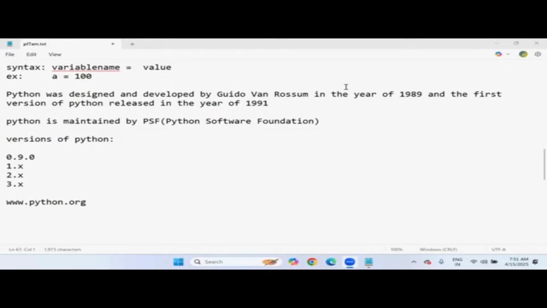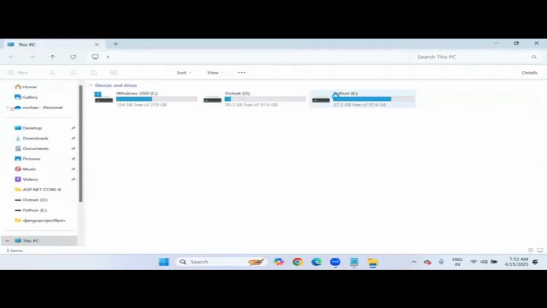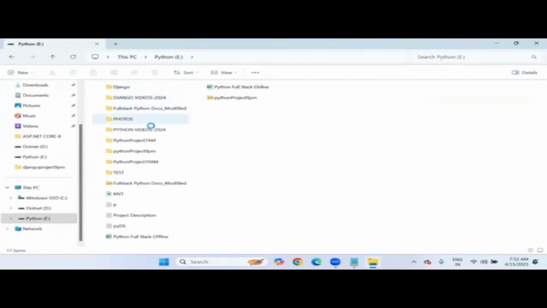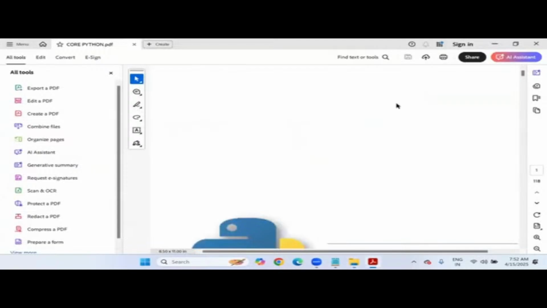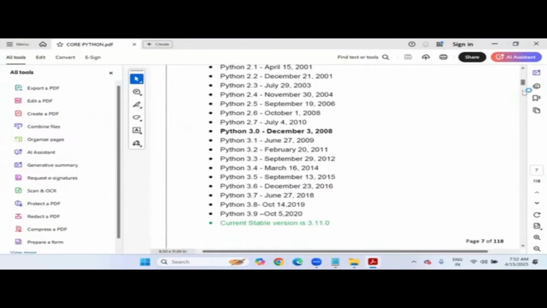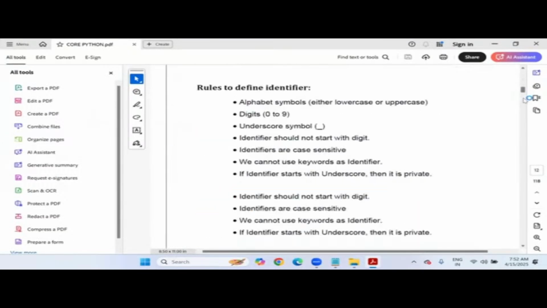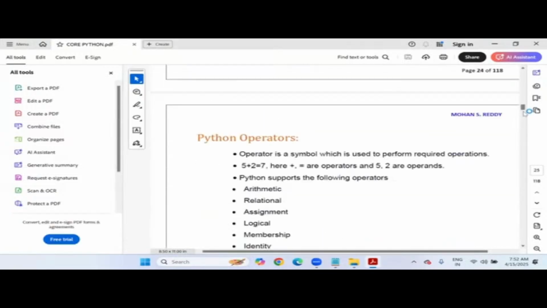Yeah, this is the PDF which I included, right? Yesterday I already showed the PDF documentation. This is the Python full stack core Python PDF, the basic Python PDF which I prepared for students. It is a complete core Python PDF with programs and clear pictures; each and every statement which I discuss in the class will be there.